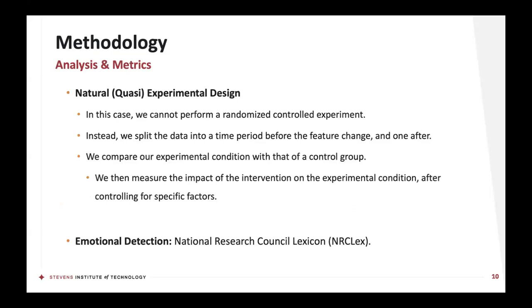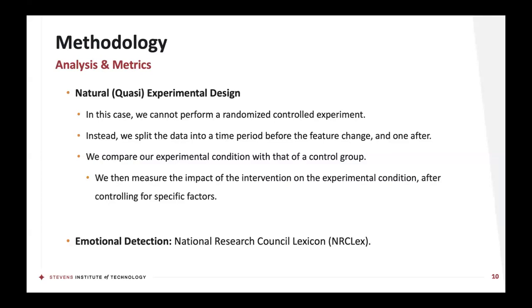For our analysis, we utilize a natural or quasi-experimental design. We can't perform a randomized controlled experiment to analyze how Facebook reactions impacted communication, partially because it's historical and partially because we don't have that level of access to control it. Instead, we can mimic the design of an experiment in what's called a natural experiment.